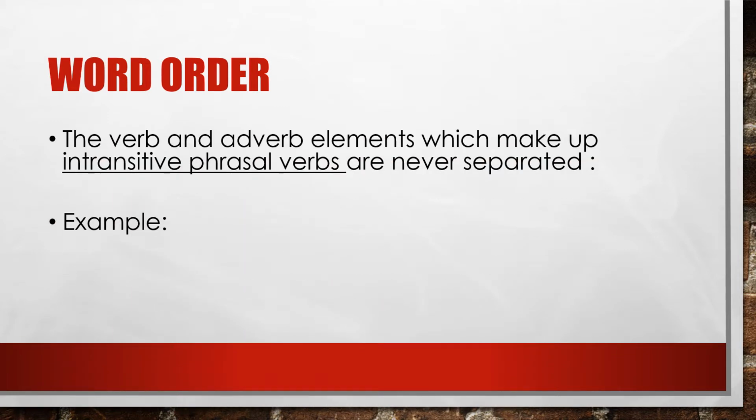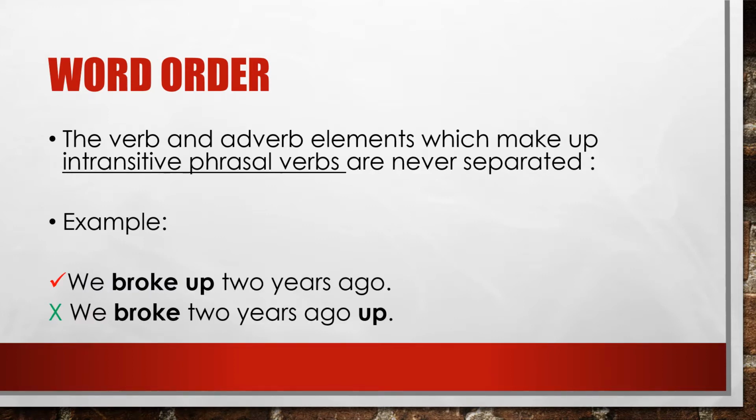Next is the word order of phrasal verbs. The verb and adverb elements which make up intransitive phrasal verbs are never separated. For example, the correct way to structure an intransitive phrasal verb would be, we broke up 2 years ago. If you notice our phrasal verb, broke up, the verb is directly followed by the preposition, while in sentence number 2, we broke 2 years ago up is structured incorrectly because the verb is separated from the preposition.